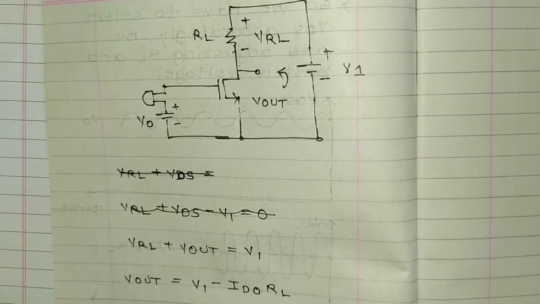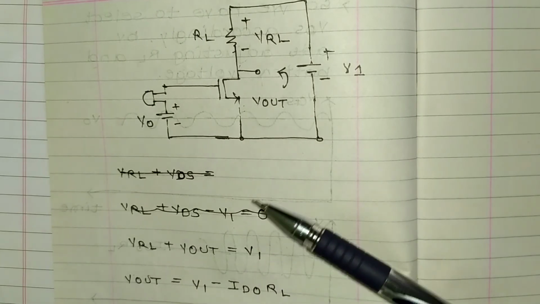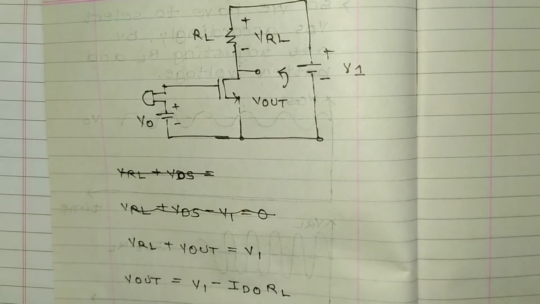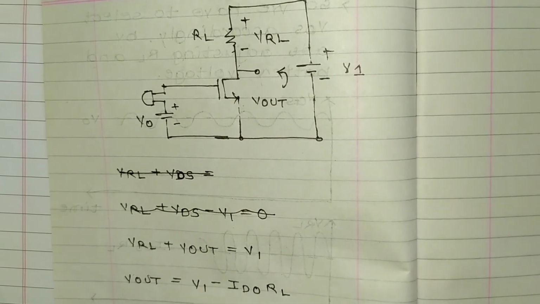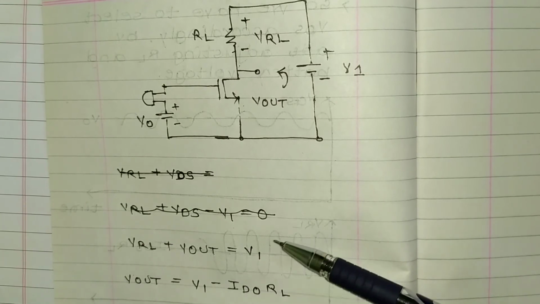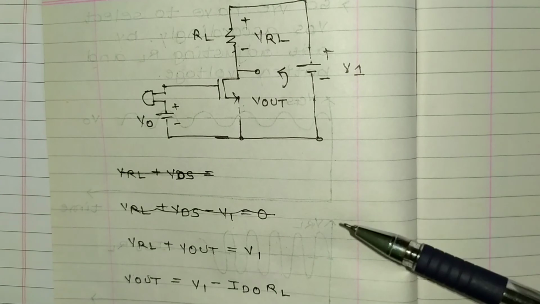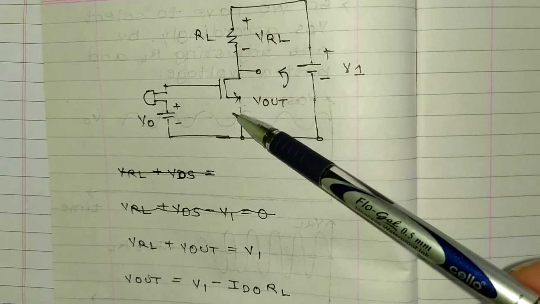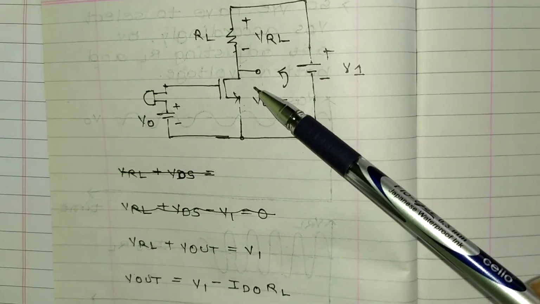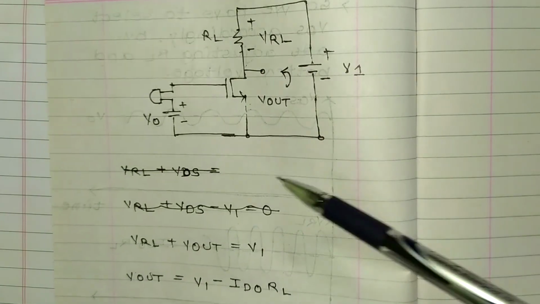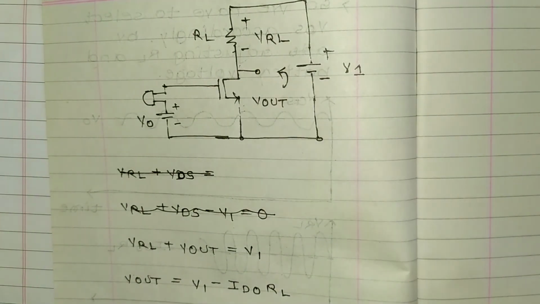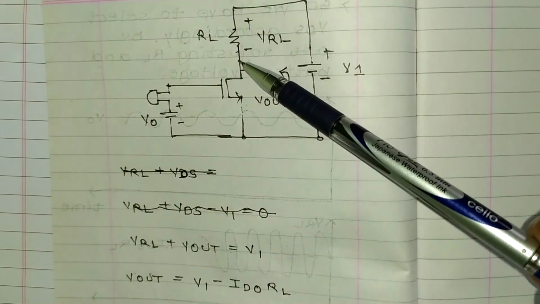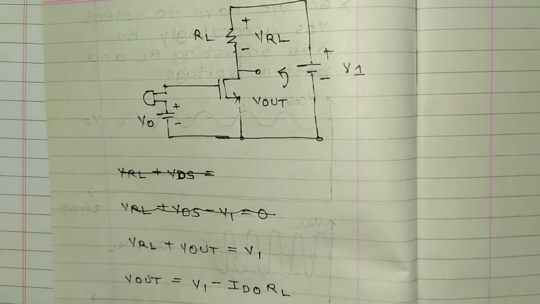As V1 increases, Vout and Vin are actually proportional, because we put the transistor across VDS, with drain and source, in the saturation region with V1 and the resistance RL.